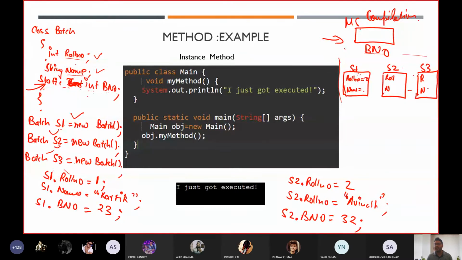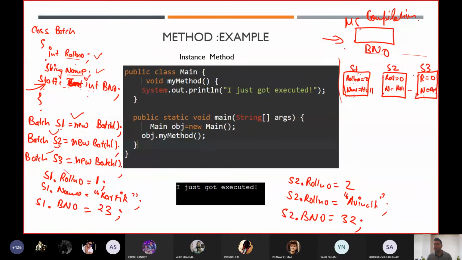So for roll number, because it is integer data type, we will get 0. Name is a string, we will get null. So in all the objects we will get the values null, 0 and null. If you are creating 100 objects, you will get 100 copies, and you will get only instance variables as well as instance methods inside them.